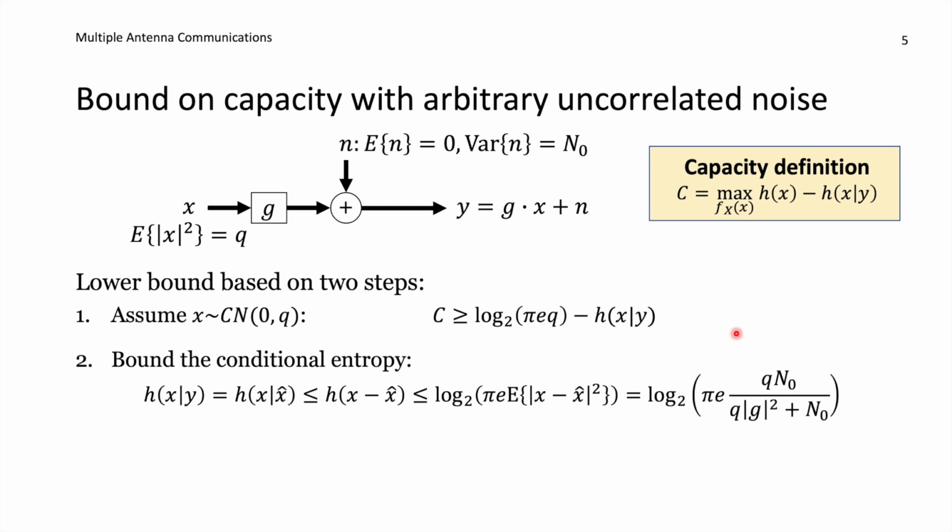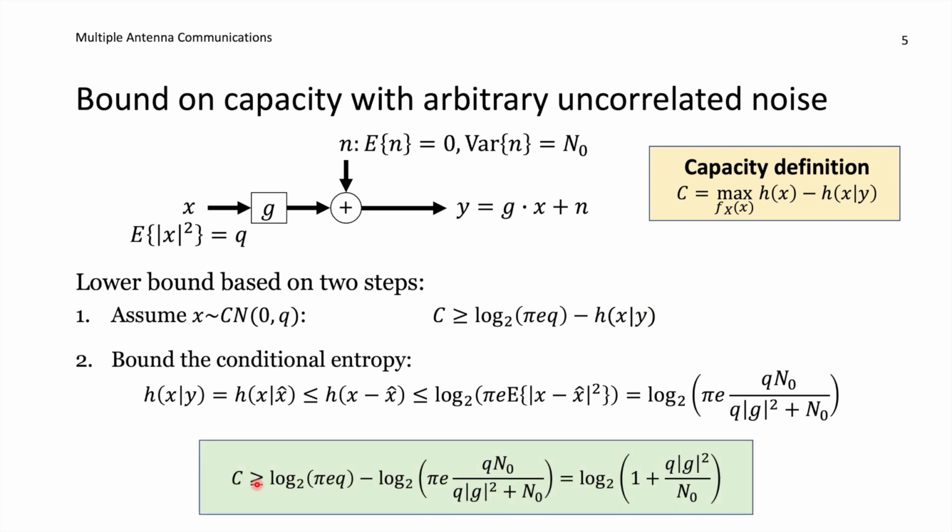It was this expression. So now we have one lower bound up here, where we were assuming that we had Gaussian transmission signals. And then we have an upper bound on the second term, which is additionally adding to getting a lower bound on these things. So our capacity lower bound is this term minus this upper bound on the second term. So we get this term minus that term.